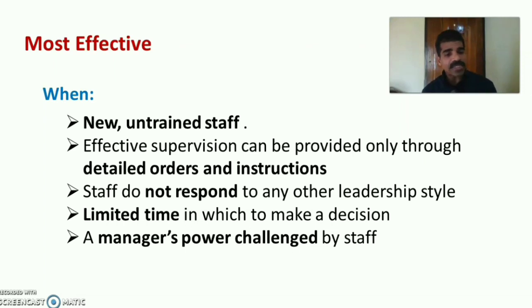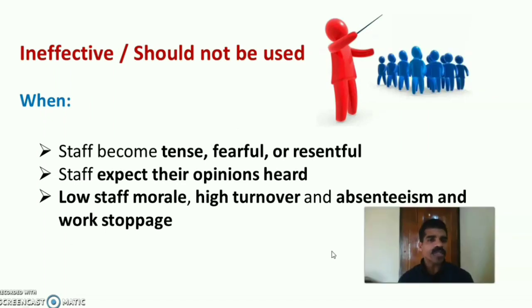Then sometimes the manager's power is challenged by the staff, team members, employees or workers. In this case, it can be used. When the manager's power is challenged by the staff, the autocratic leadership style will be the most effective style of leadership. It should not be used in certain conditions: when the staff become tense, fearful, resentful, or expect their opinion to be considered. Also when there is low staff morale, high turnover, high absenteeism and work stoppage, we cannot apply the autocratic leadership style.